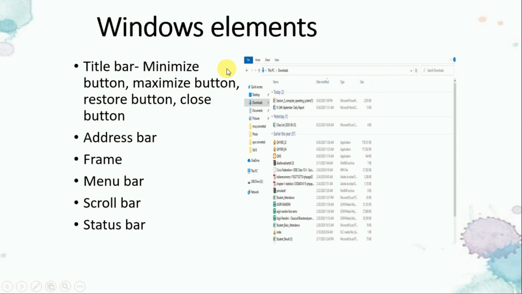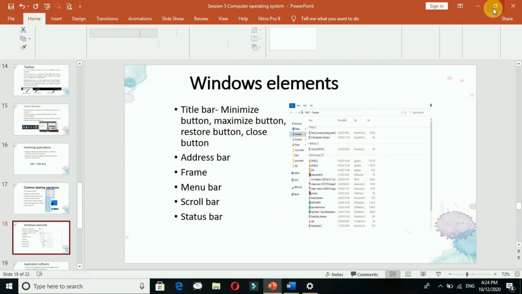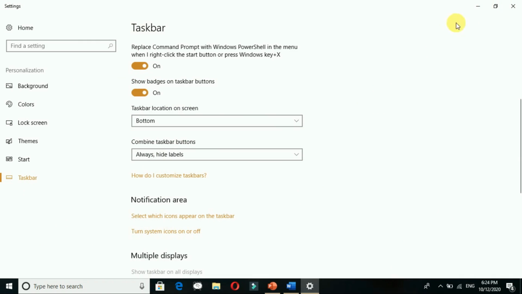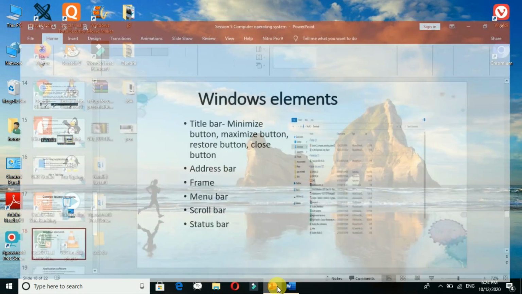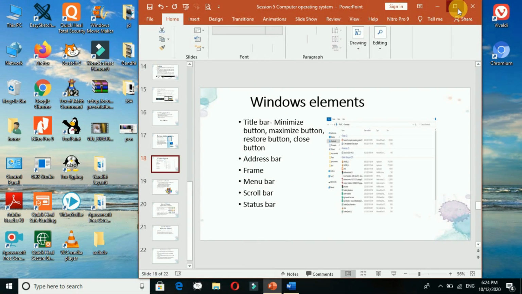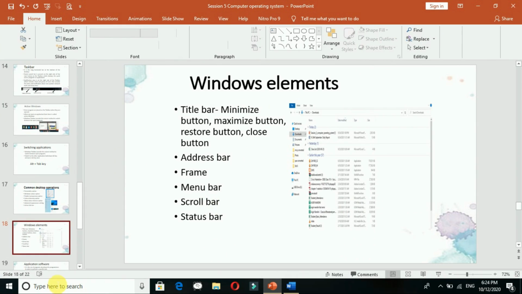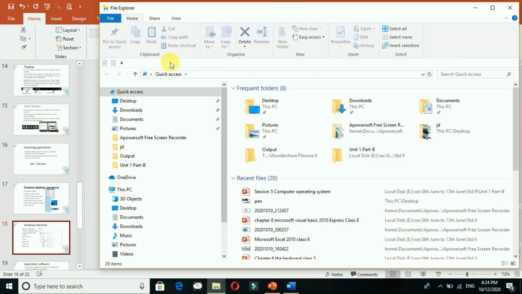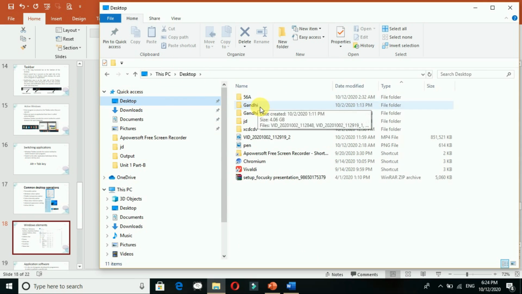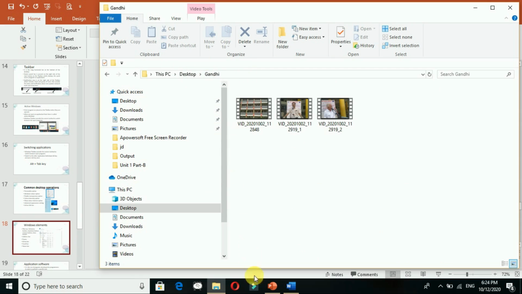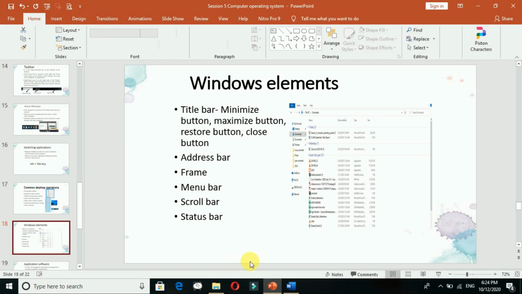Windows elements. Now the title bar, in that you will see minimize, maximize, close, restore, right? Everyone knows minimize, maximize, close. What will they do? Here like minimize, right? Close, then maximize or restore. See, this is maximize and this one is restore. Okay. Then we have the address bar. You see this, I will just go to the folder. Here we have the address bar. When I click on desktop, you can see the address is changed. Okay. So this is about it.